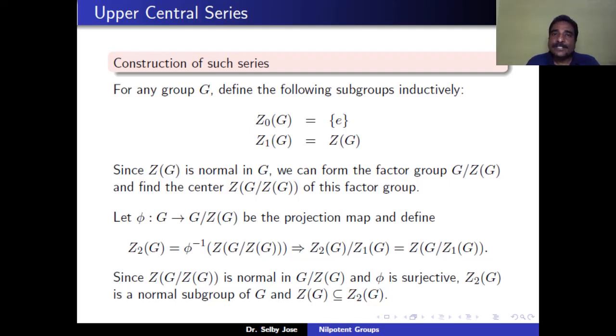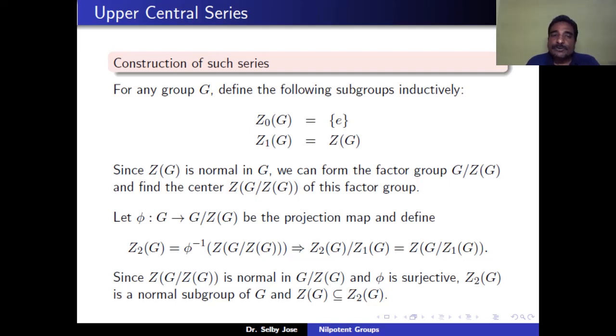Z0 of G is equal to identity, Z1 of G is the center of G. Now because the center of G is normal in G, we can form the quotient group G mod center of G. And we can define the center of this quotient group, that means Z of G mod center of G. And we have the projection map phi from G to G mod center of G. Then define Z2 of G as phi inverse of the center of G mod center of G.